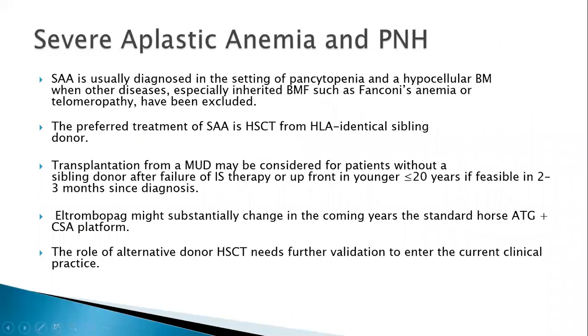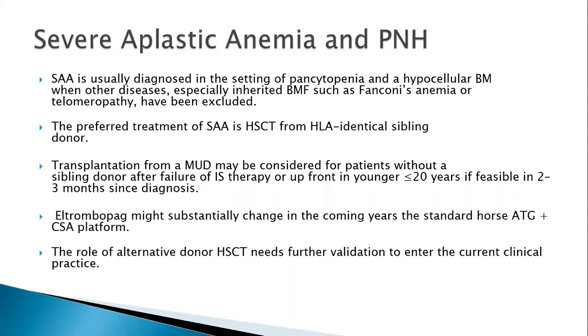Among the acquired bone marrow failure syndromes, severe aplastic anemia and paroxysmal nocturnal hemoglobinuria are two important conditions. Most of the time, both overlap, but severe aplastic anemia is more common. Severe aplastic anemia is usually diagnosed in the setting of a pancytopenia and a hypocellular marrow. Typically, the cellularity is less than 25%. And the inherited bone marrow failure syndromes need to be excluded, especially when patients present at a young age.